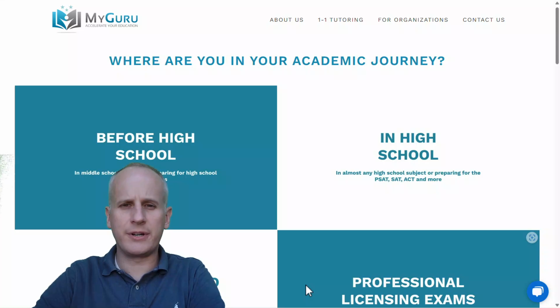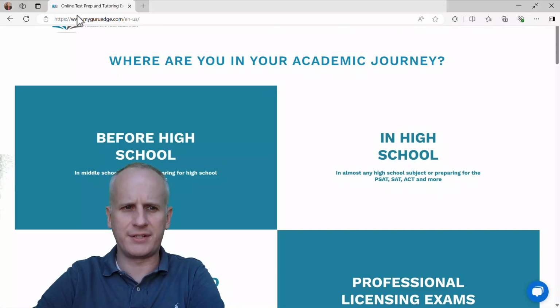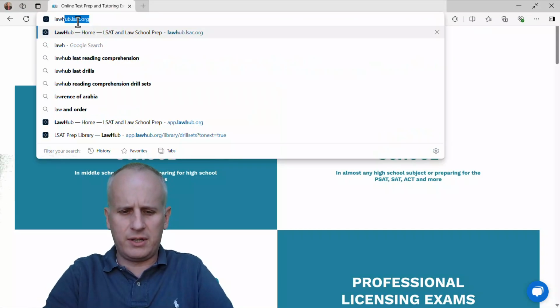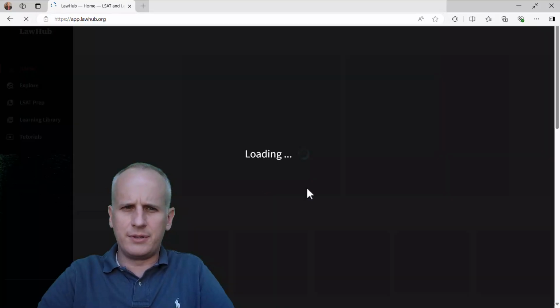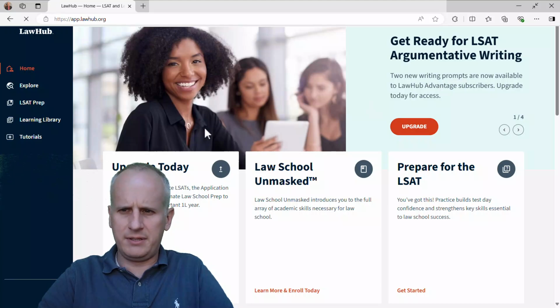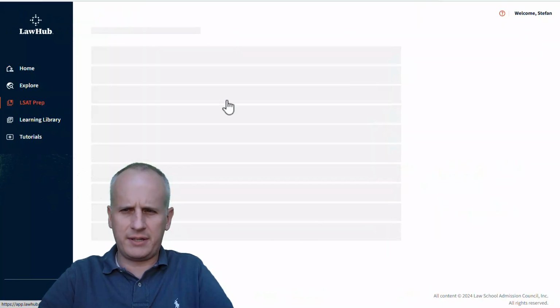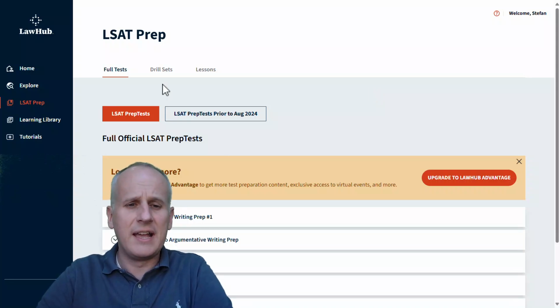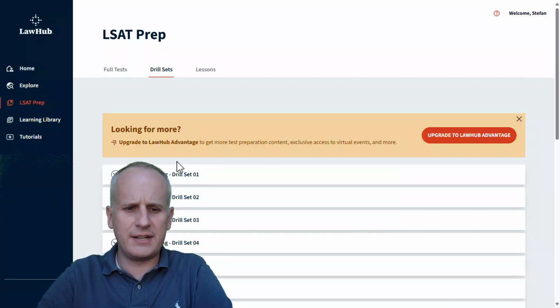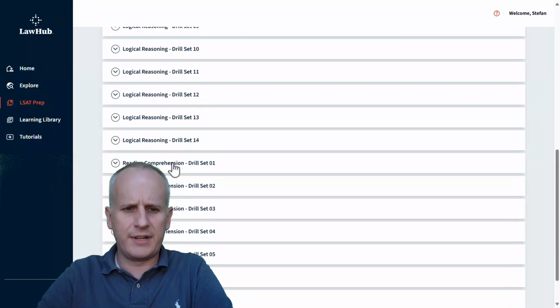In this lesson, we're going to navigate over to the LawHub and discuss how to engage with a dual passage reading comprehension set from the reading comprehension section of the LSAT. So we're going to head right over to lawhub.lsac.org and we're going to sign in because I believe that I'm not signed in, but we're going to hit LSAT prep. Actually, I am signed in, so it's going to work just fine. And we're going to go back to drill set number 1 for the reading comprehension.